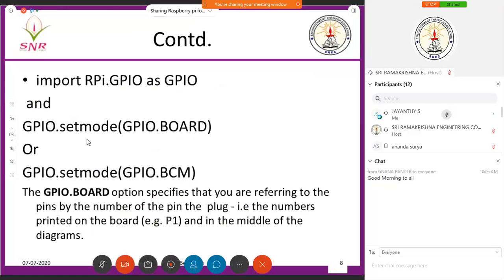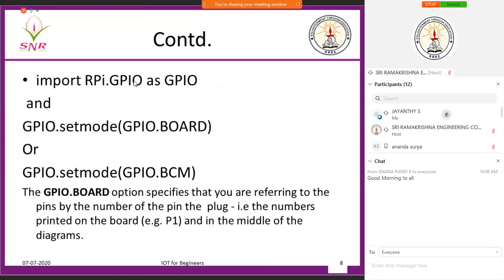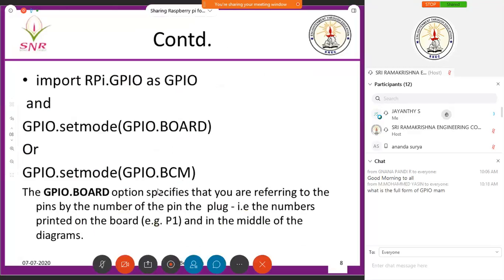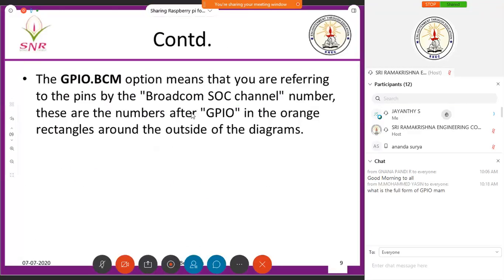Okay. Now how will you set it up? First you have to import the GPIO library. And then you will be setting it either as board or as BCM. I told you if it is BCM, it refers to the middle pins, which I showed you. And if it is board, it means those orange color round rectangles.